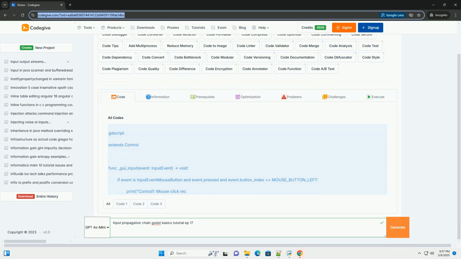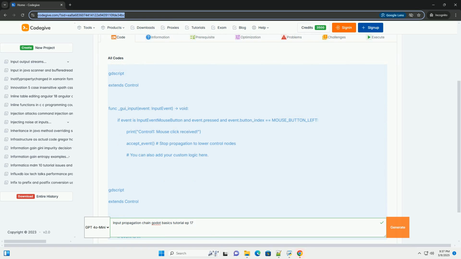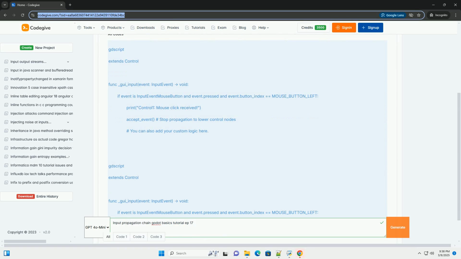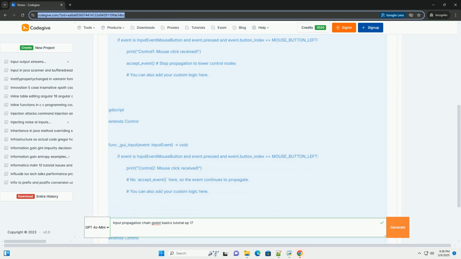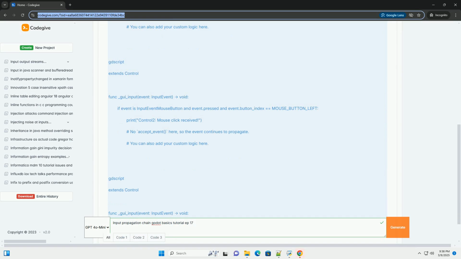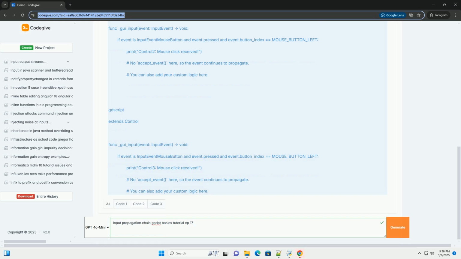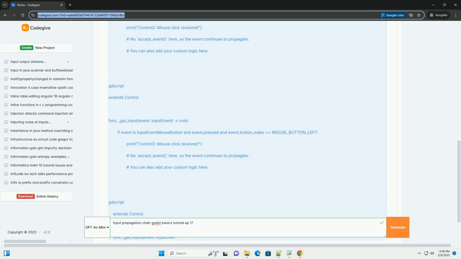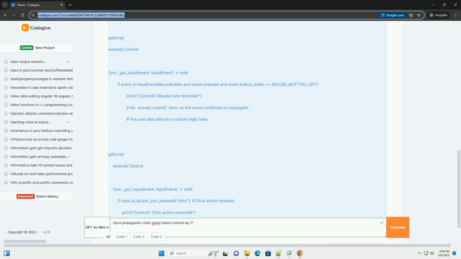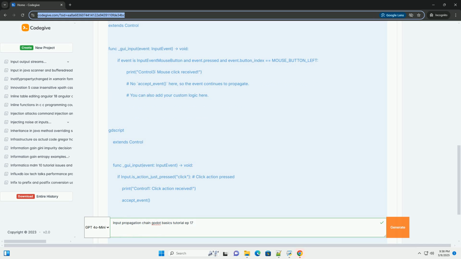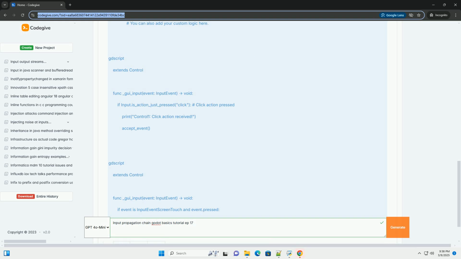OK, let's dive into creating an input propagation chain in Godot, effectively managing how input events travel through your game scene tree. This is crucial for complex UIs, games with overlapping elements, and situations where you need fine-grained control over how input is handled. This tutorial will cover the fundamentals, provide code examples, and explain common scenarios. Consider this our episode 17 of a hypothetical Godot Basics series, building upon fundamental concepts.